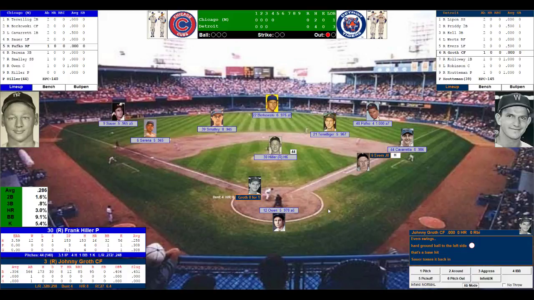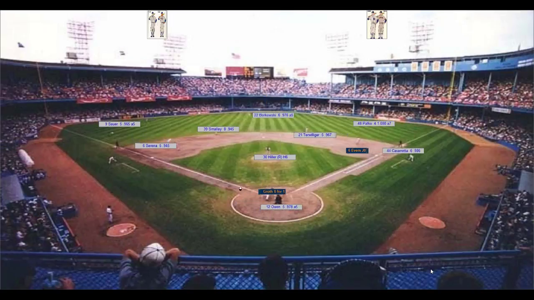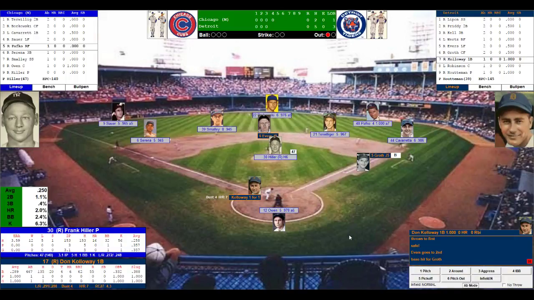Caravetta holding him on. Stepping to the plate, Johnny Groff. He's 0 for 1. 4 out of 10 bunter. 8 out of 10 hit and run. Hiller throws to first. Caravetta applies the tag, but not in time. Evers is safe. Again, Hiller looks to Caravetta at first. Now in at Owen, here's the pitch to Groff. Grounder to Serena, his only play goes to Caravetta, and it's not in time. Hustling all the way down the first baseline is Groff. He will have himself an infield hit. So 1 out, 2 on.